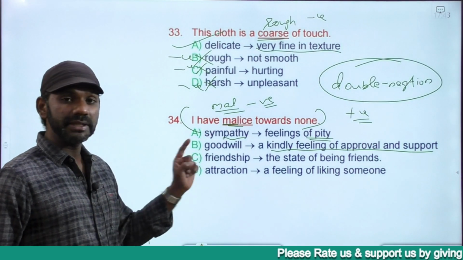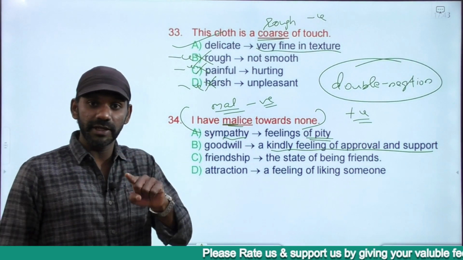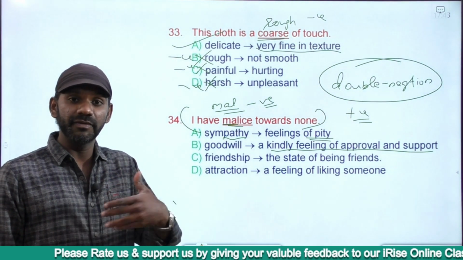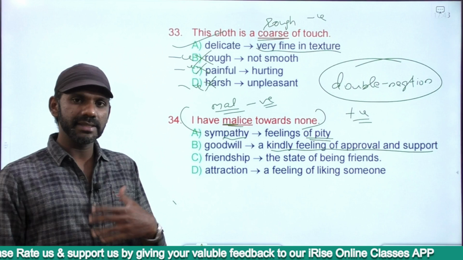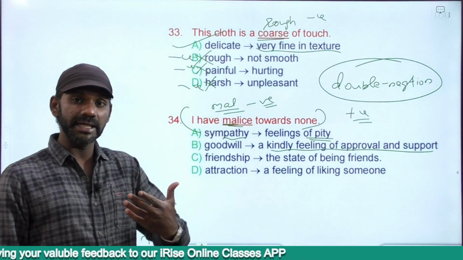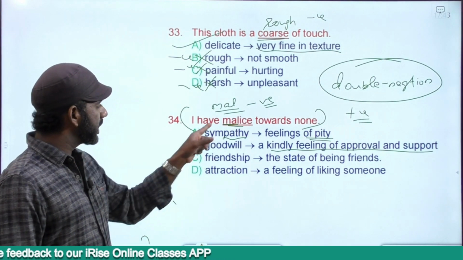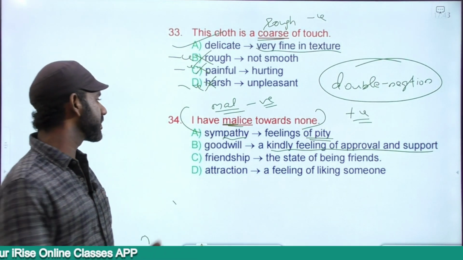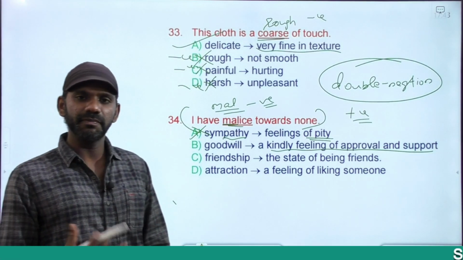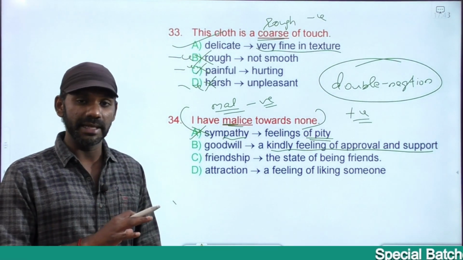Being bad to others is malice. So when you compare sympathy and goodwill, sympathy is only one feeling, feelings of kindness. Goodwill means being good to others in every way. Being good to others in every way is called goodwill. When you compare malice, being bad to others in every way, the better option must be goodwill. So sympathy is eliminated. Friendship is a state of being friends, nowhere related to malice.